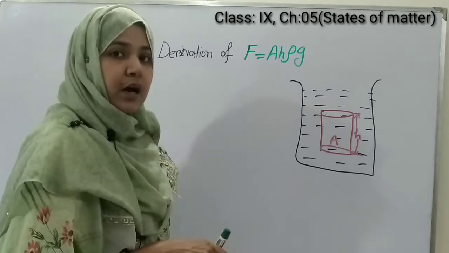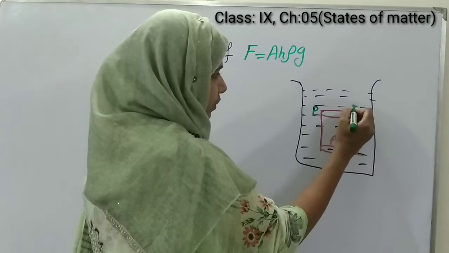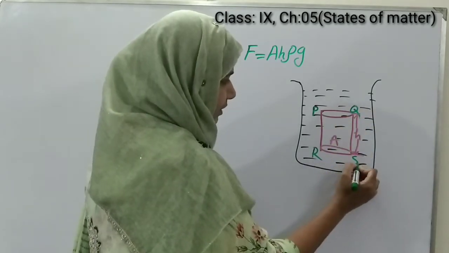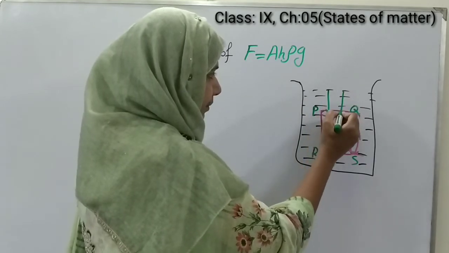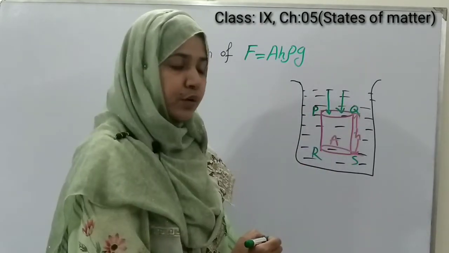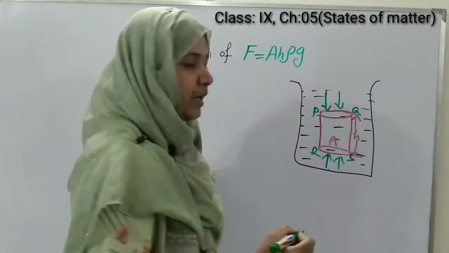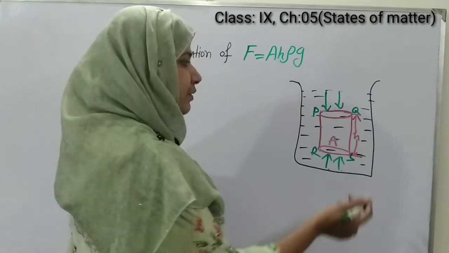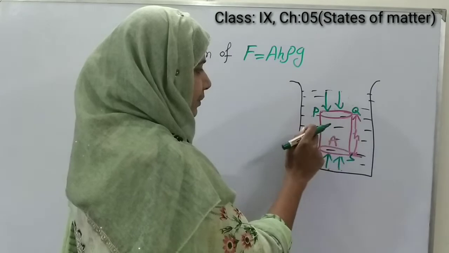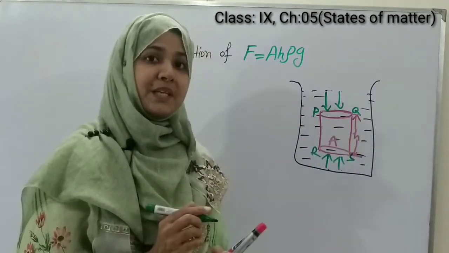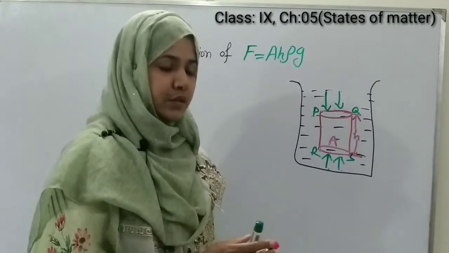So suppose this is the surface PQ and this is the surface RS. The downward force will be felt by the surface PQ and the upward force will be felt by RS, and the force which is felt by the curved surface of this cylinder shaped object will cancel out because there they will feel the same and opposite force.